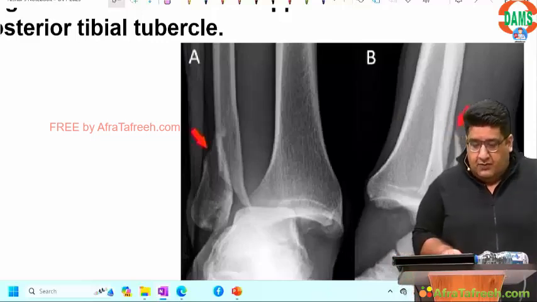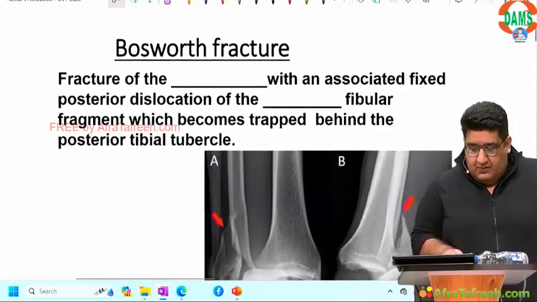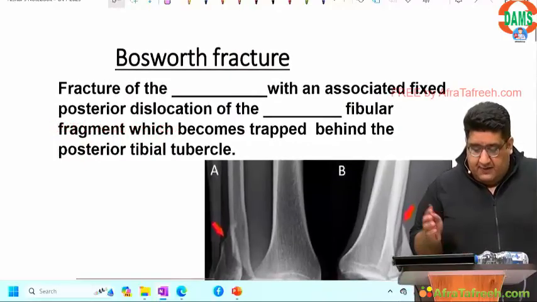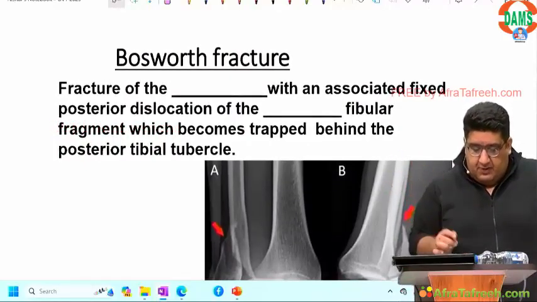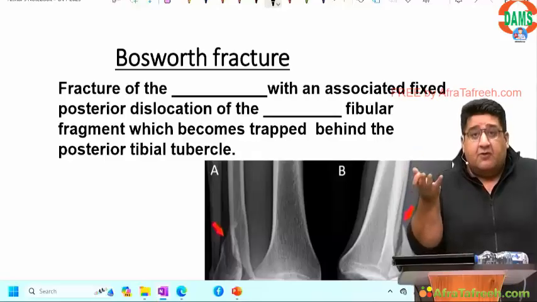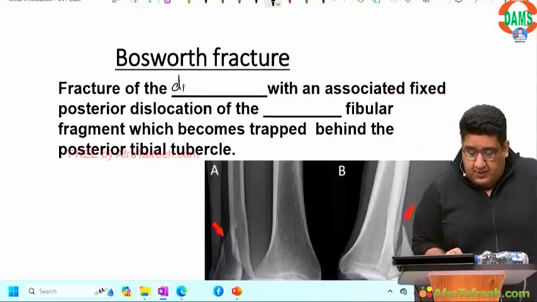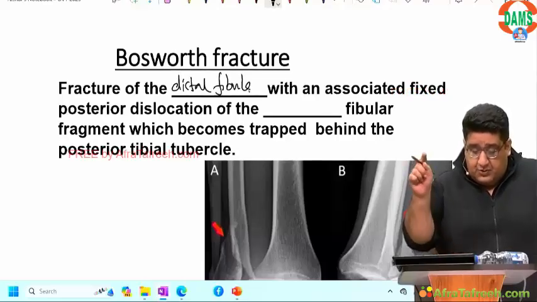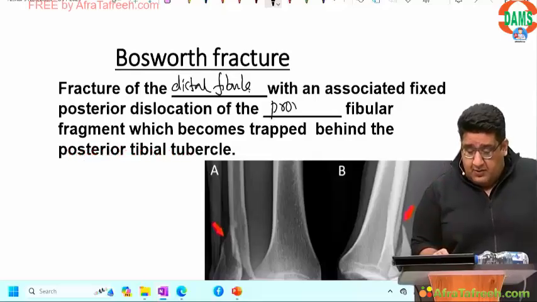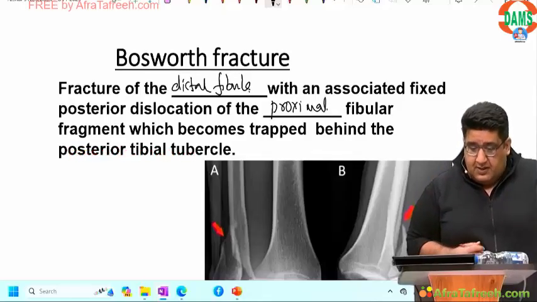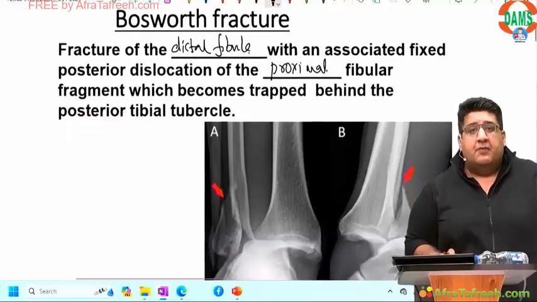So what we need to understand is that it is a fracture of the tibia or fibula? Fibula. Distal fibula, with a fixed posterior dislocation of the proximal fibular fragment or distal fibular fragment? Proximal fibular fragment.